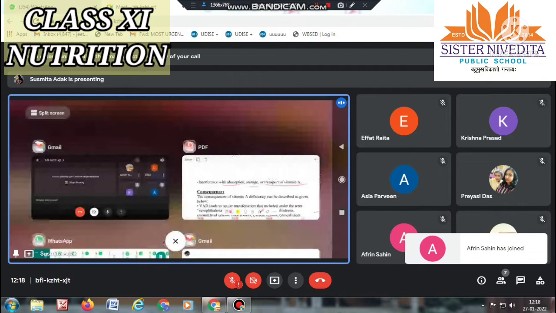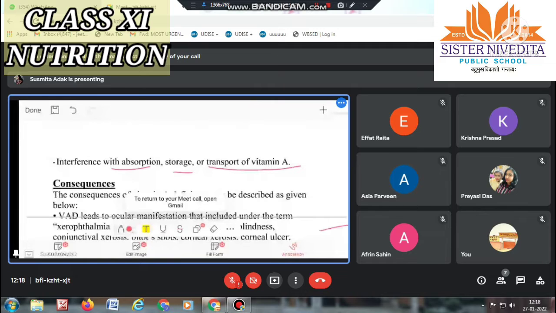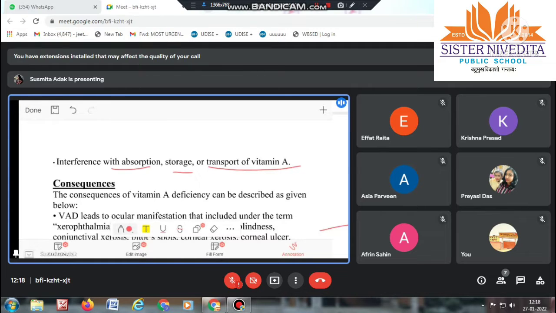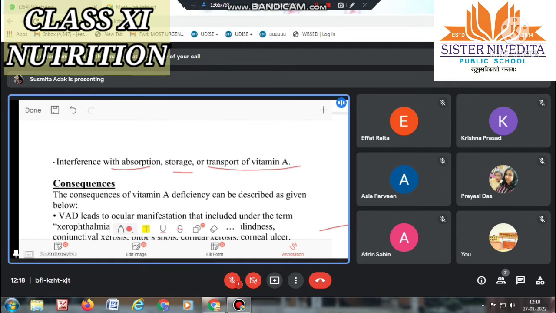In the previous topic I told you that if we take beta carotenoid foods, then it will go to our intestine and be converted into retinol. Then it will be absorbed and stored inside the liver. So, if there is any interference with the absorption, storage, or transport of vitamin A, then there will be deficiency, or it will cause vitamin A deficiency disease. Okay. Next is consequences.